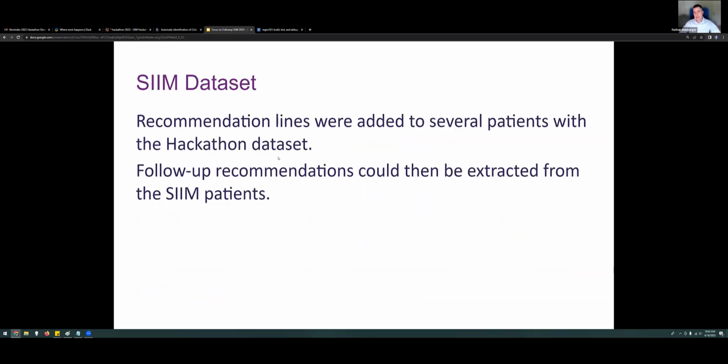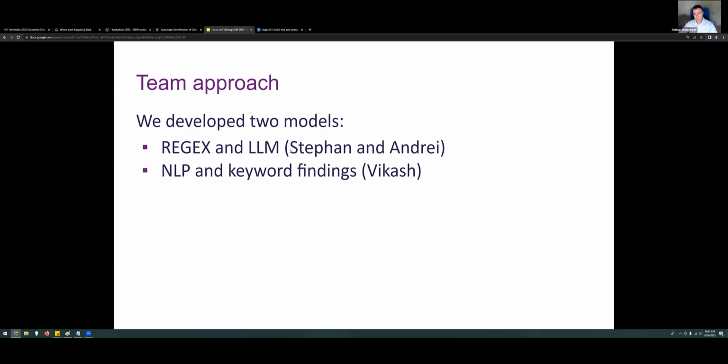The SIIM dataset didn't have any follow-up recommendations other than a few mammography reports, and so we added several lines to the SIIM dataset that'll be added for next year, and we used the FIRE tools to query the database in order to extract the follow-up findings. Team approach, we developed 2 different models. One model came from Stefan and Andre, and the other one came from Vikash. We used both regex and large language models, as well as natural language processing and keyword findings.